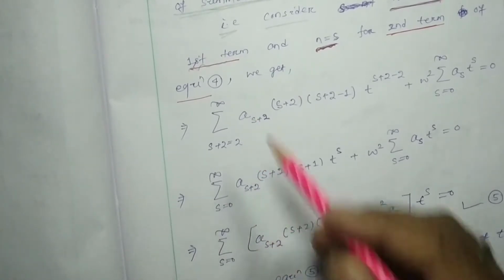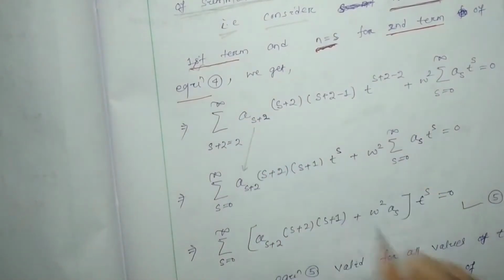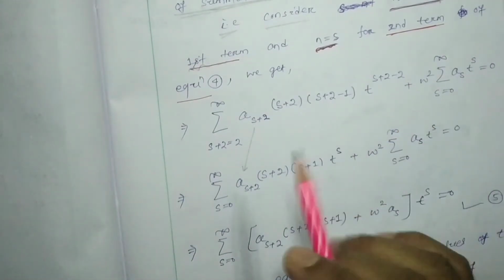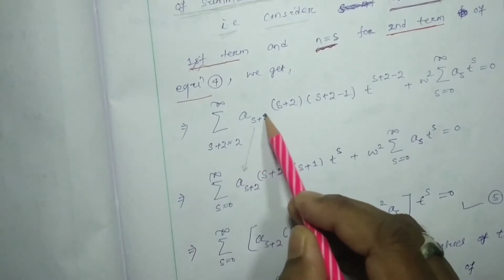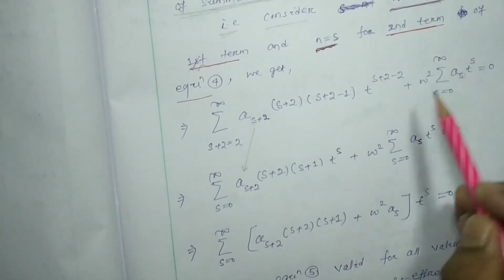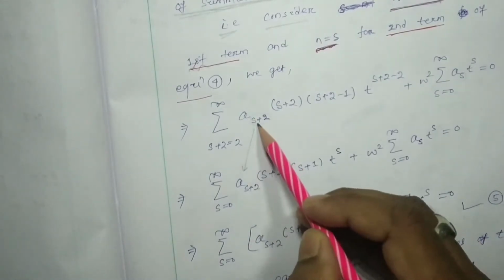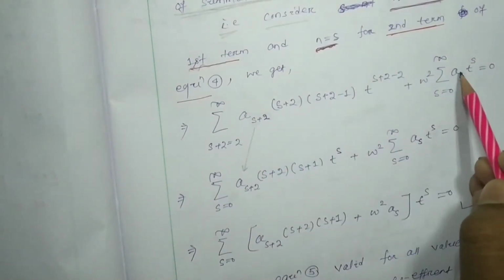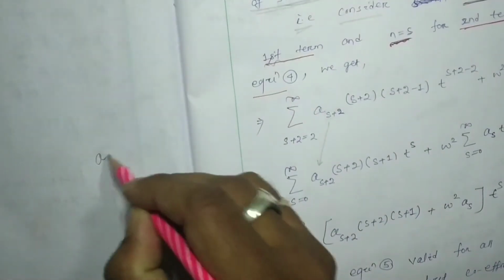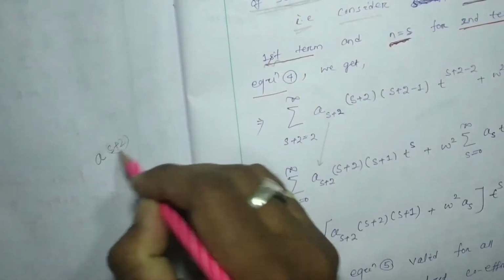Here you have to remember and carefully write in your note that this s plus 2 and this s are the subscripts of a. Don't write a s plus 2 like this, this is wrong.